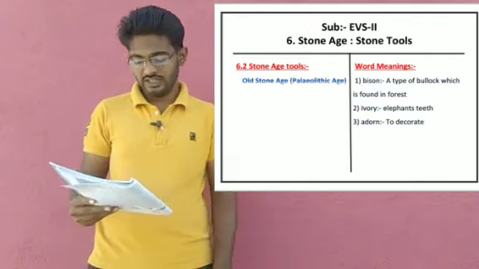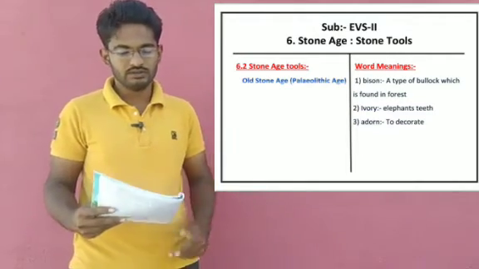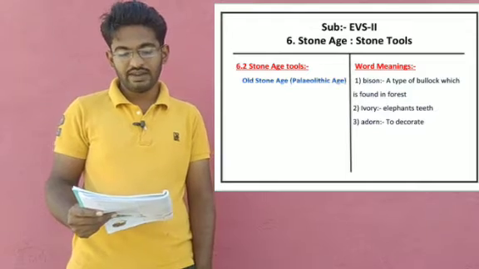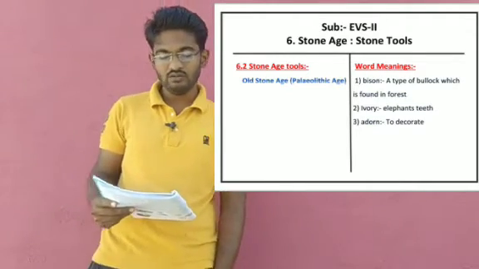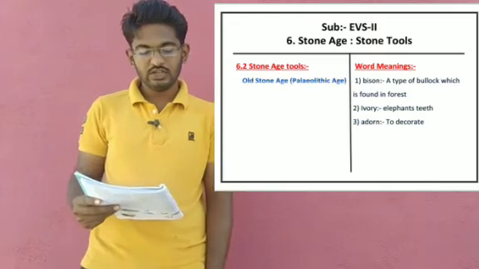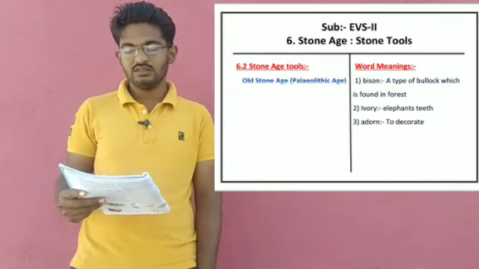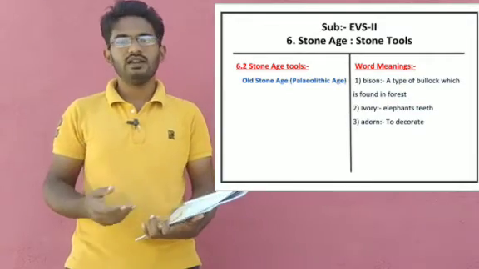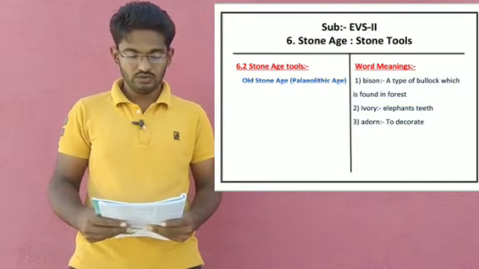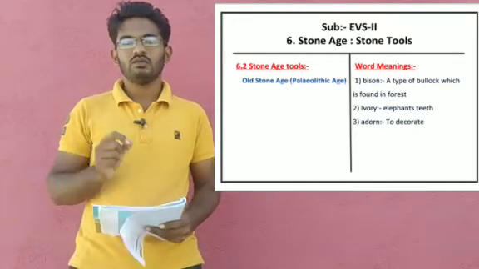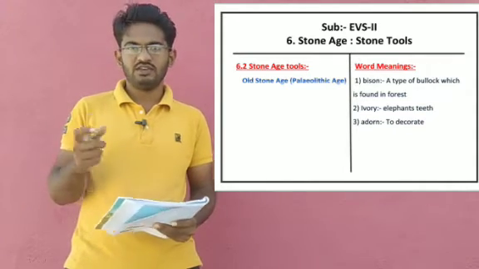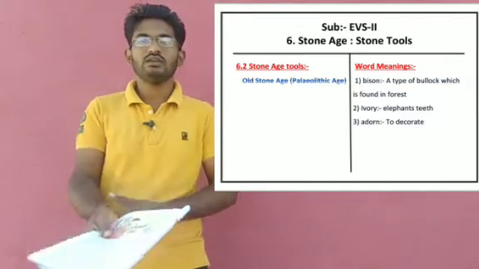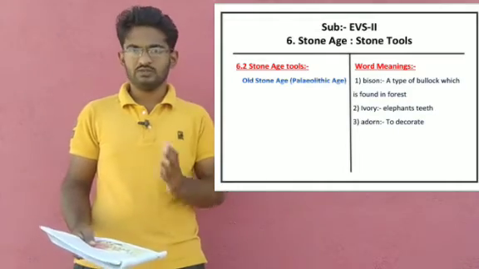Very good. All of you open your textbooks, page number 27. With his improved tools, Homo erectus could have a greater variety of food because he could now hunt a variety of big and small animals. These included mainly the deer, bison, rabbit, etc. Now Homo erectus, his tools are improved. So with his improved tools he can get food in variety. Variety means different food he started to get. Why? Because he was able to hunt big animals also and small animals also.